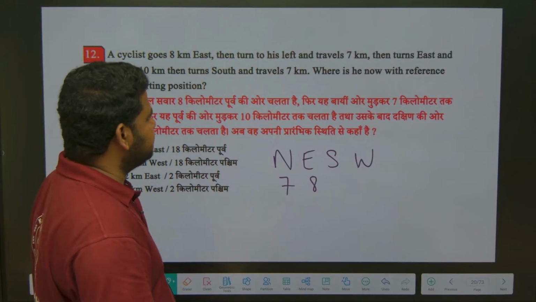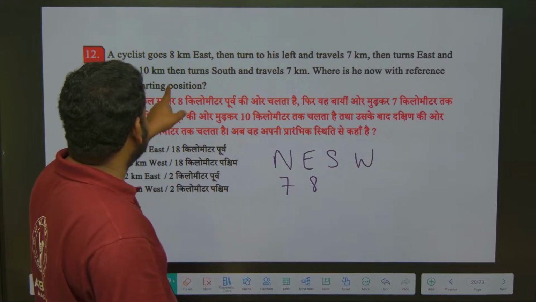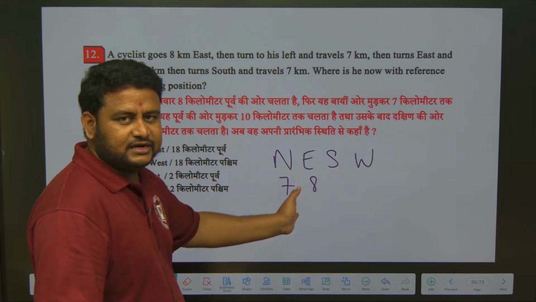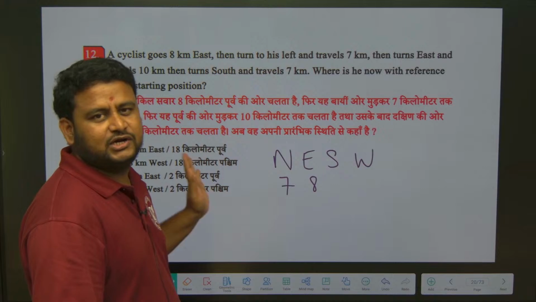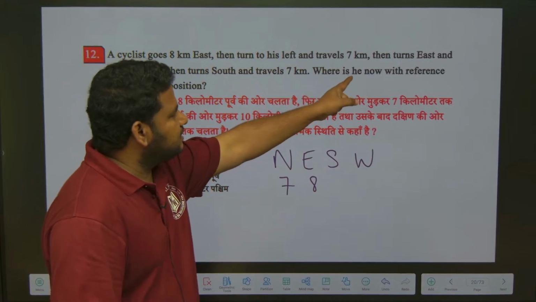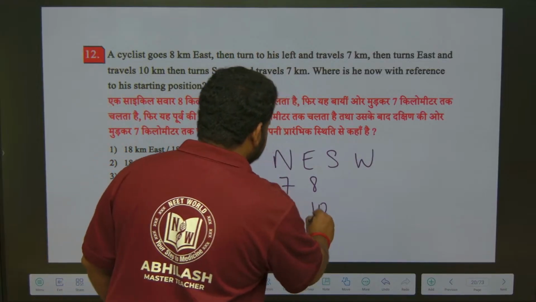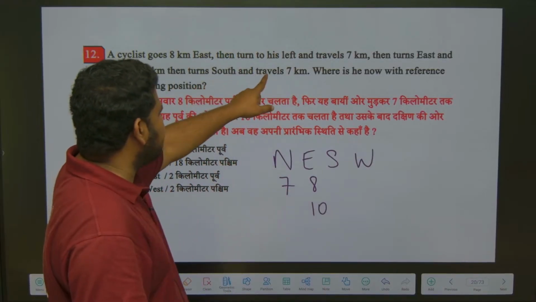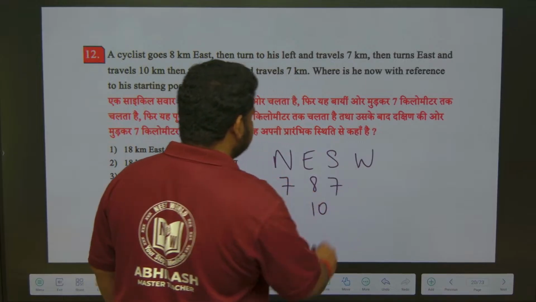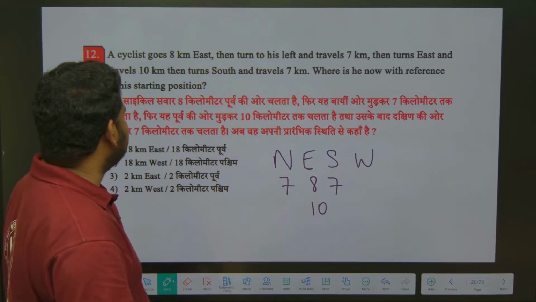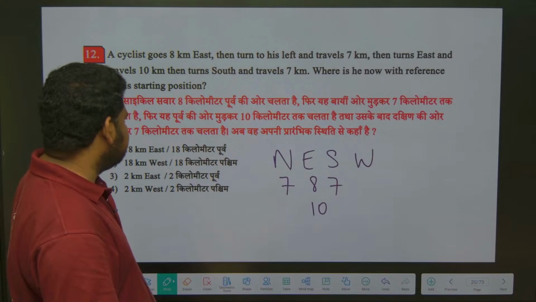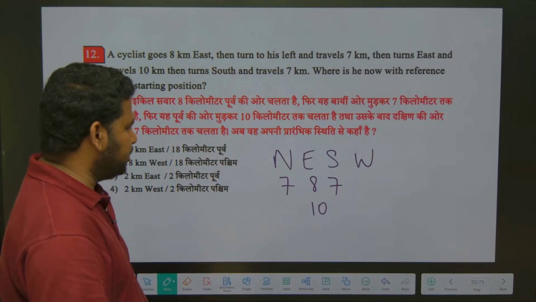Then turns east and travels 10 km. How he turns from north to east, that and all, no need to worry. So under east I should write 10 km. Then turns south and travels 7 km. Under south I should write 7 km. They are asking where is he now with reference to the starting point.